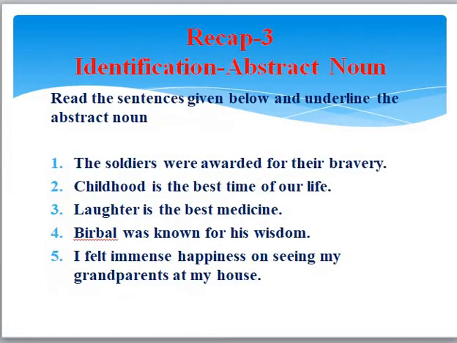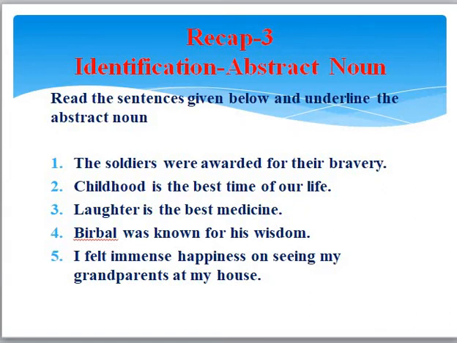Okay, now recap 3. Now this is your third exercise in nouns. You have done recap 1 from the first lecture. You have done recap 2 from the second lecture. And this is recap 3. So what you will do is on a new page, you will write the date. You will write the heading recap 3. You will write identification abstract noun.